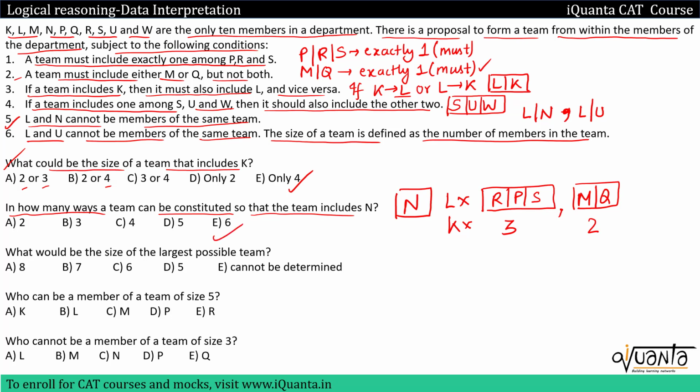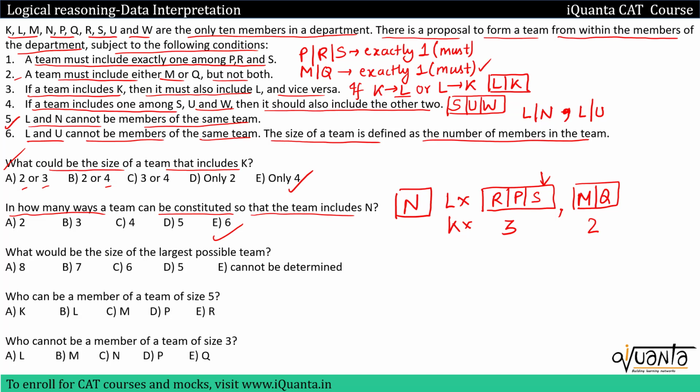Now there was one condition related to S, that if I include one out of S, U, W, I will have to include the other two. So that case is also included here, because if you select S, then we'll have 2 more members in the team, U and W. But again, the total number of teams would only be 6. So option E is the correct answer. Let's solve the next one.